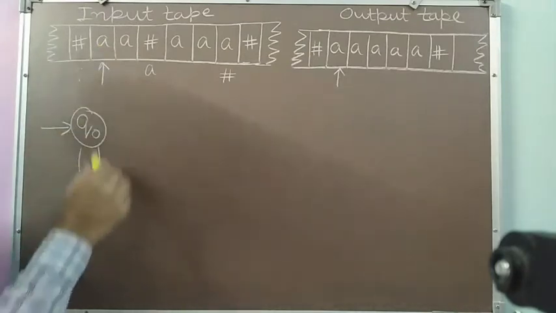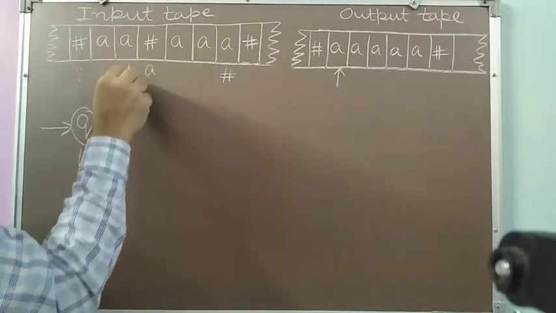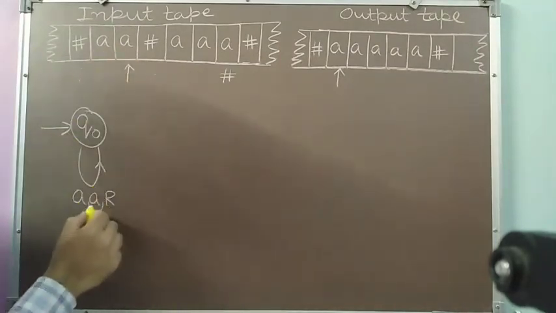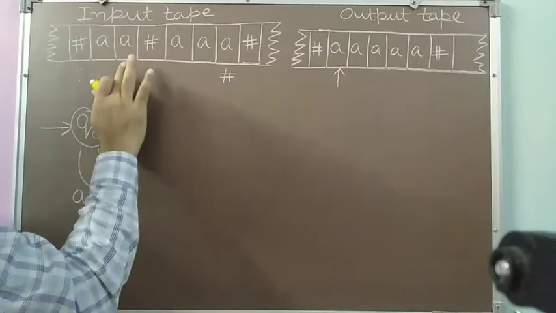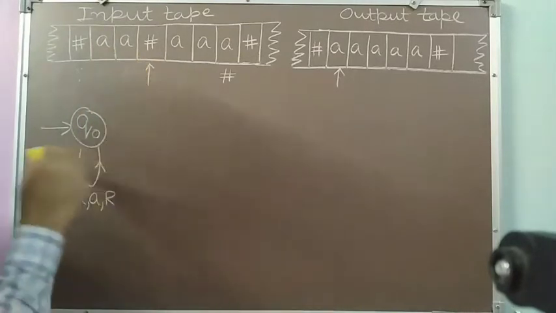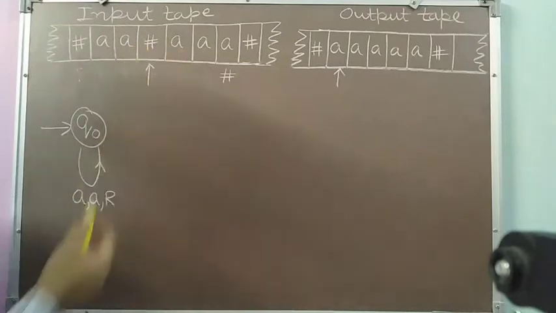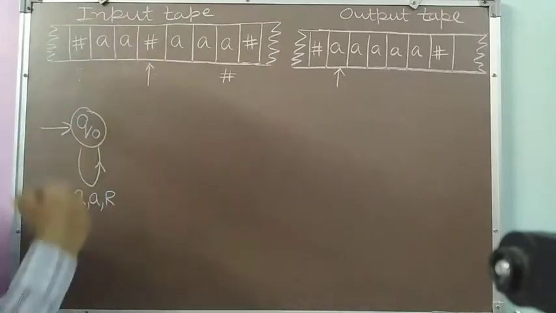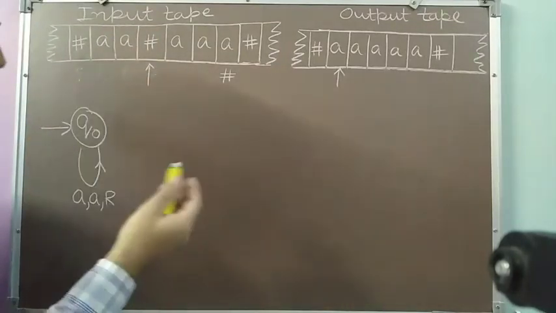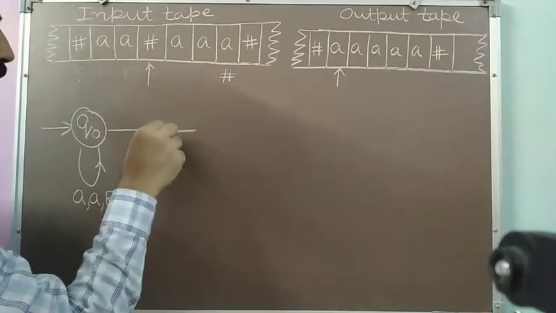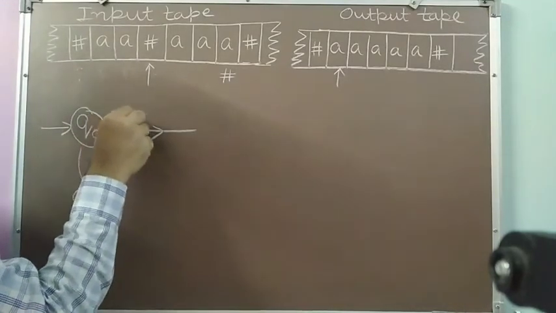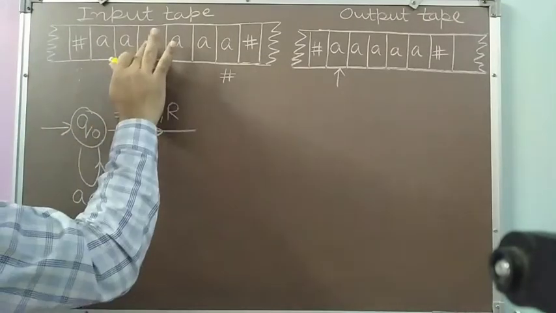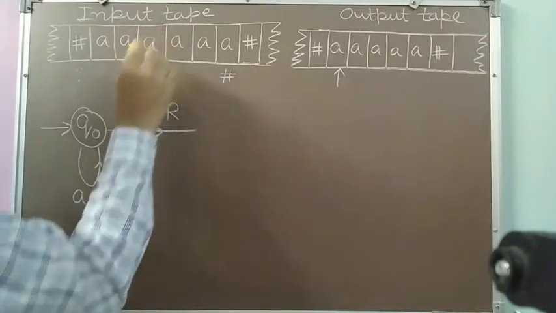On reading the first A, I move to the next position. Again I get an A, so I write A and move to the next position. I have to do this until I get a blank. Whenever I get a blank, what do I have to do with this blank? I should convert it into the symbol A. So whenever I get a blank, I convert it to A and keep moving right.